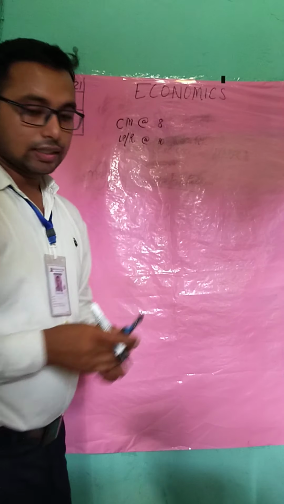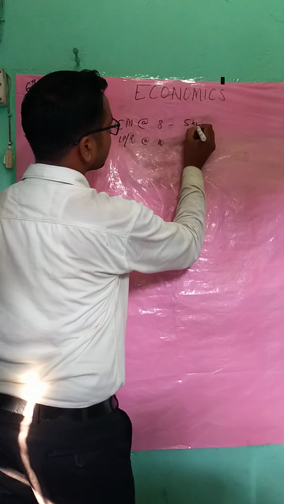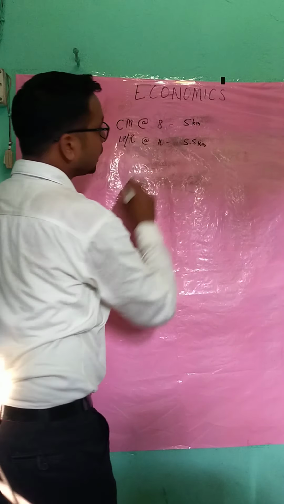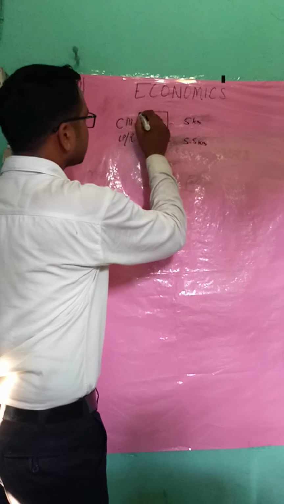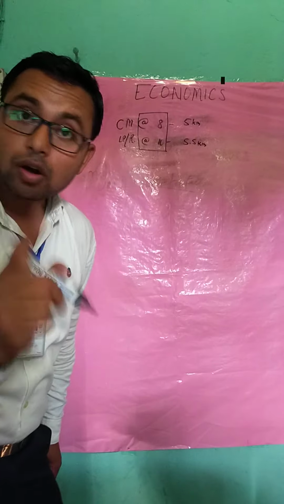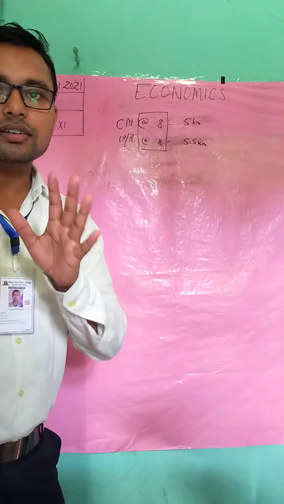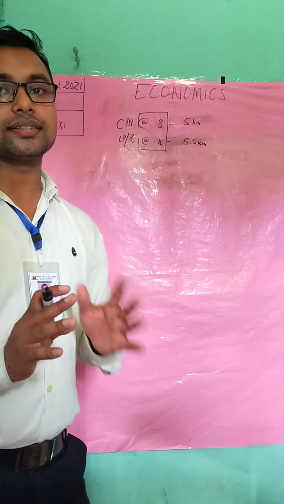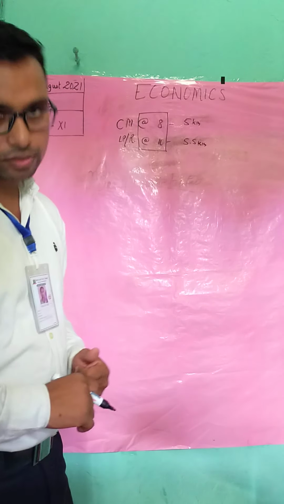All right, so students, this is running 5 kilometers, and this is running 5.5 kilometers. Now, as a consumer, you have to see the prices, and not only the prices, because there is a quality checkup also.